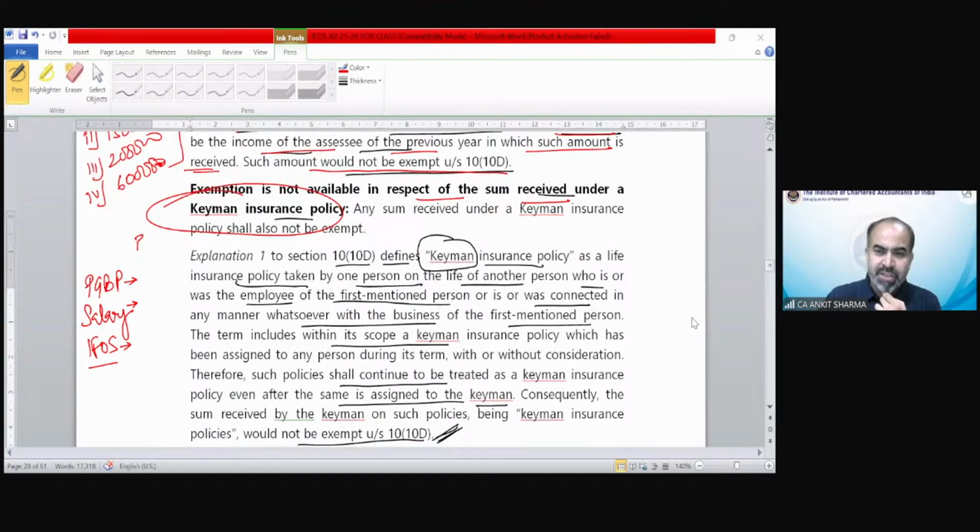Miss Priyanshi is asking whether a maximum of 3 policies is fixed, or is it just an example? Priyanshi, it was just an example. There could be multiple policies. If the premium is 20,000 for one policy, 30,000 for another, and there are like 5 policies, you can claim exemption for those policies until the aggregate exceeds 5 lakh. If the aggregate exceeds 5 lakh, then you can select those policies whose aggregate is less than 5 lakh. And in that case, we have to be very careful, because we have to select only those policies whose exemption will give you the maximum benefit from the point of view of taxability.